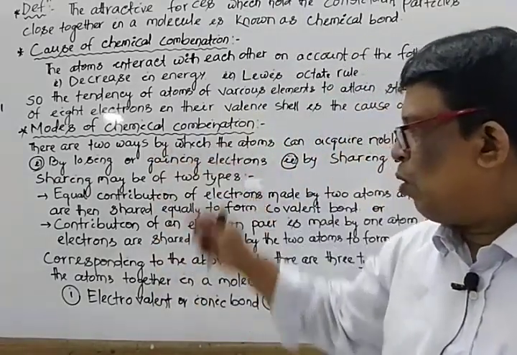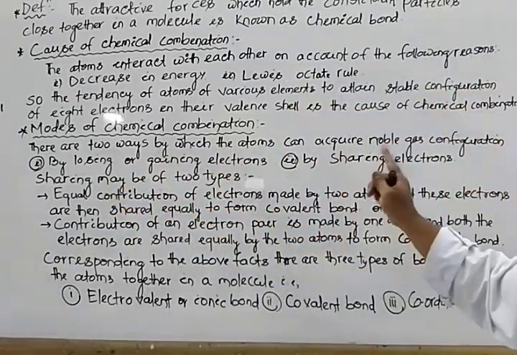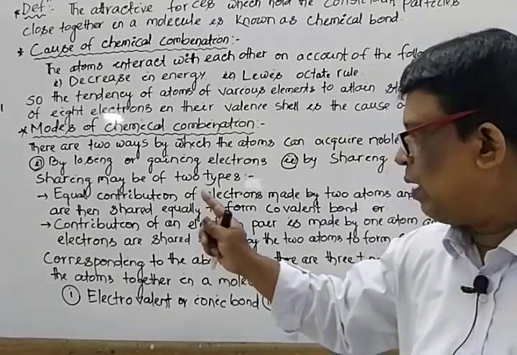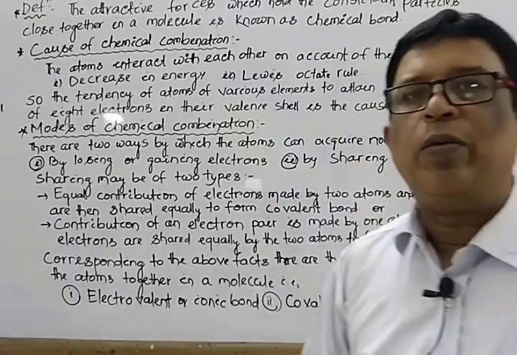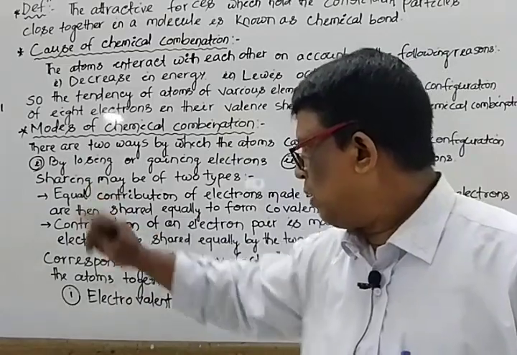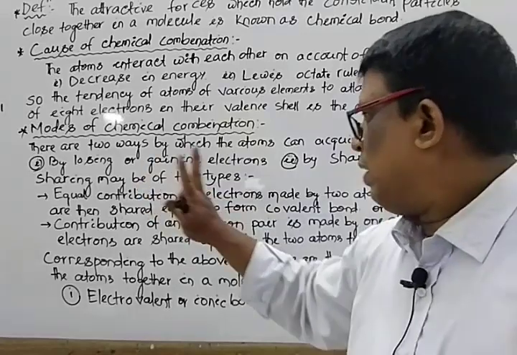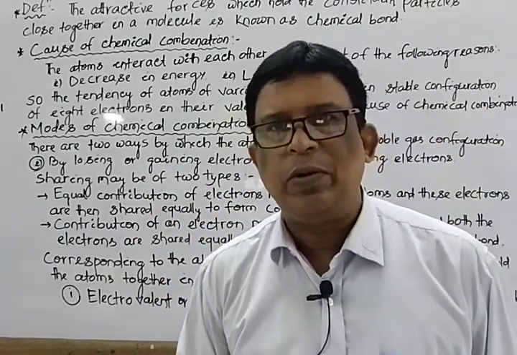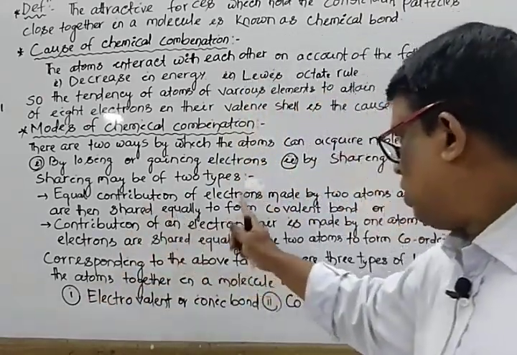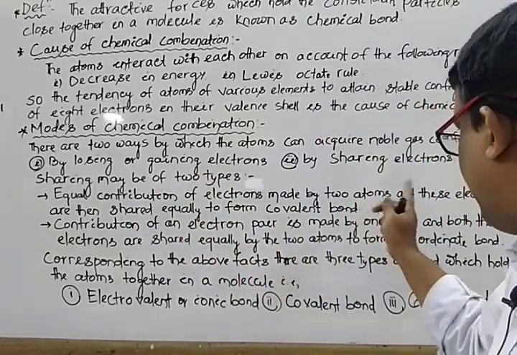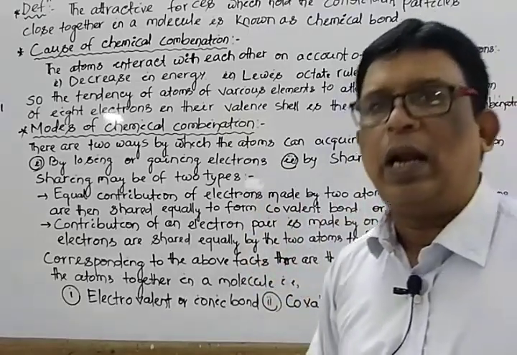Mark that. What is the mode of chemical combination? Generally, there are two ways by which atoms can acquire the noble gas configuration. Point 1, by losing or gaining electrons, and point 2, by sharing of electrons. Mark that. Under sharing, the sharing of electrons is again of two types: one is equal sharing, one is unequal sharing. Equal contribution of electrons, equal sharing of electrons made by two atoms, and the electrons are then shared equally to form a covalent bond.